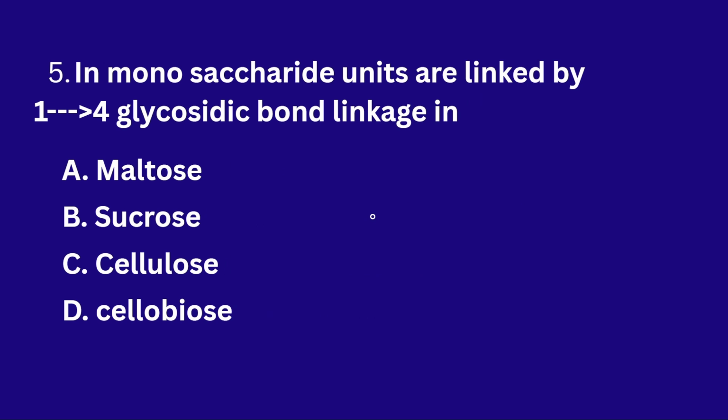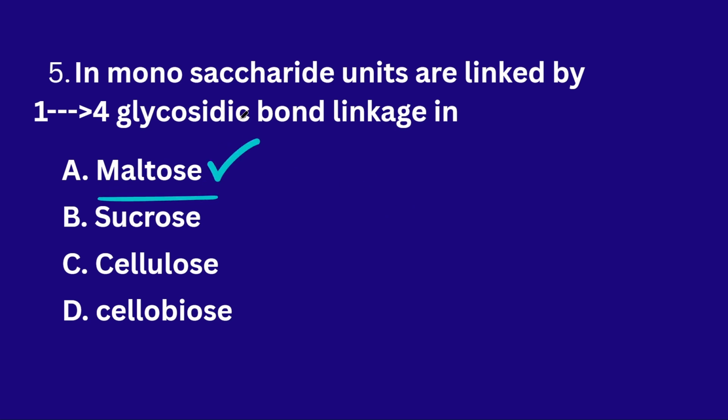In which monosaccharide units are linked by 1,4 glycosidic bond linkage? Maltose.